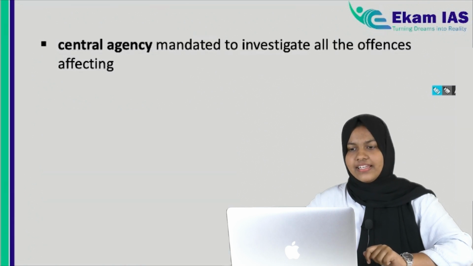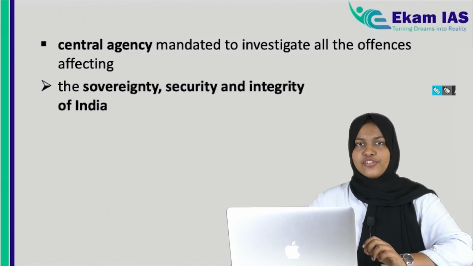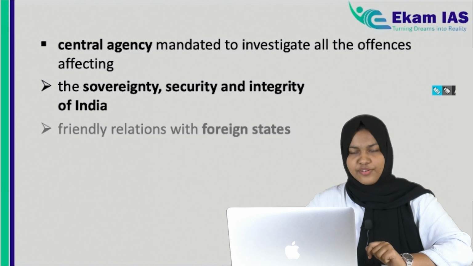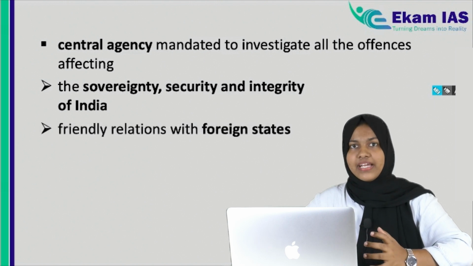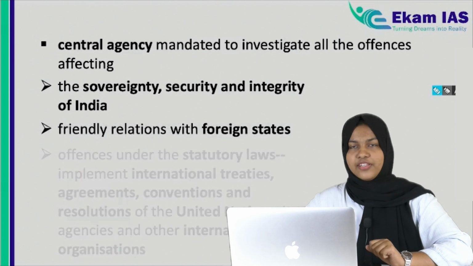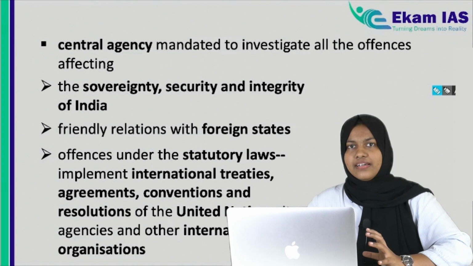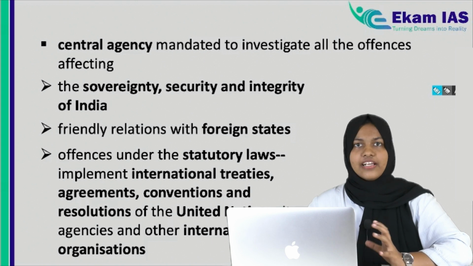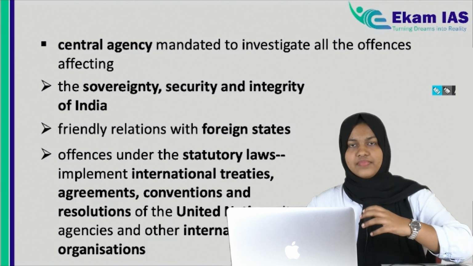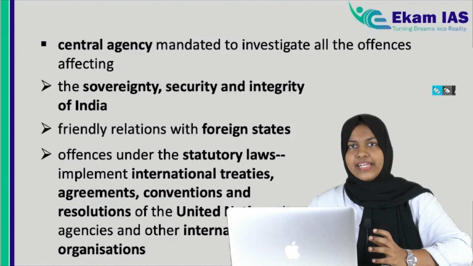And NIA is a central agency. It means that it works under the central government and it investigates matters that affect the sovereignty, security and integrity of India, as well as any matters that affect friendly relationships with foreign states and offences under statutory law, which means that India has signed a lot of international treaties as well as agreements with international organizations like the United Nations. And if any offences happen violating these agreements, the NIA has the power for investigation.